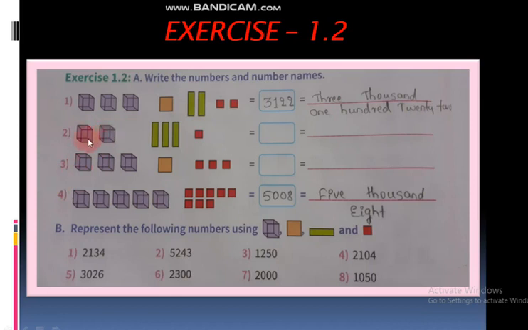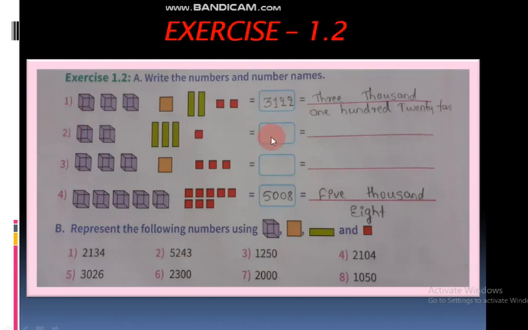Okay, second one. See how many boxes are there here? 2 boxes. Right? In hundreds place, no box. In tens place how many boxes? 3. And in ones place how many boxes? 1. Directly we can write it as 2031. You have to do this in a notebook, means classwork. You have to write directly in classwork. No need for this drawing and all. You have to directly write the number.